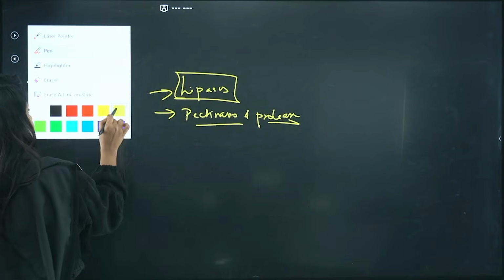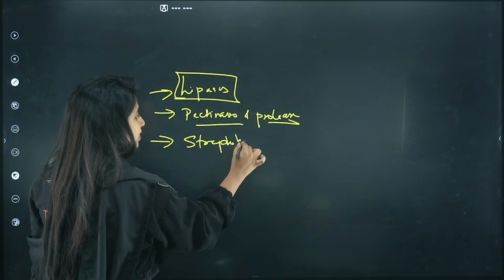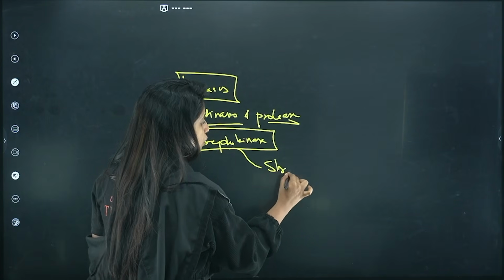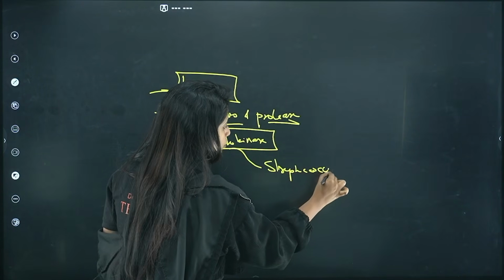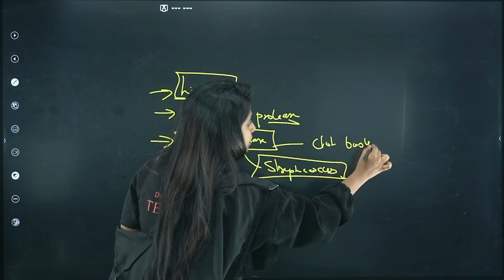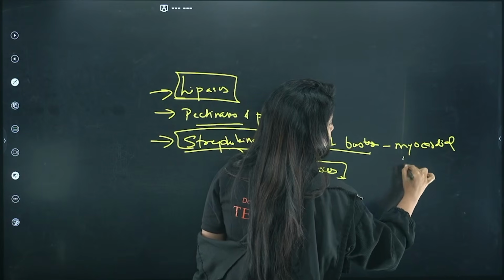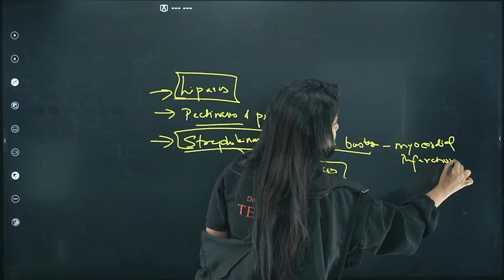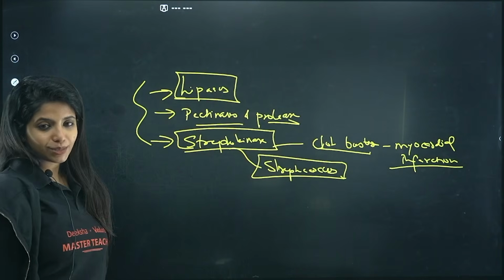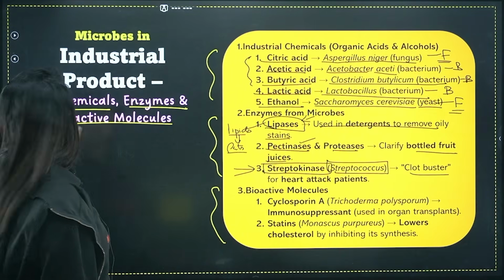Okay, the next thing that we have is the last one, and that's the most important one among all of them, and that is streptokinase. Streptokinase, my dear children, you get it from Streptococcus. And what does it do? It's a clot buster, which is used during myocardial infarction. Please remember this. Super important. These are what? Enzymes.